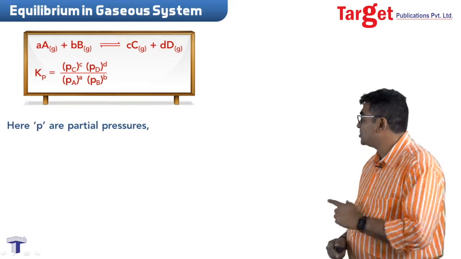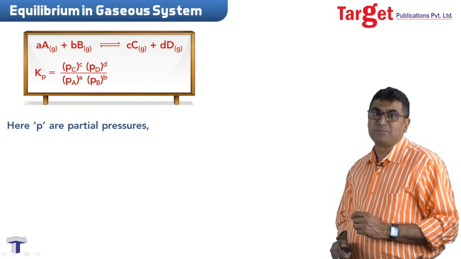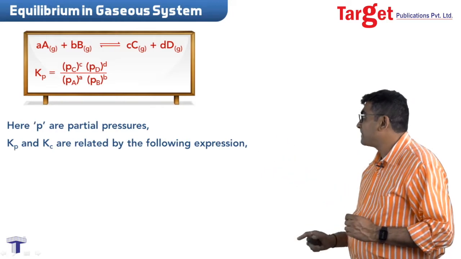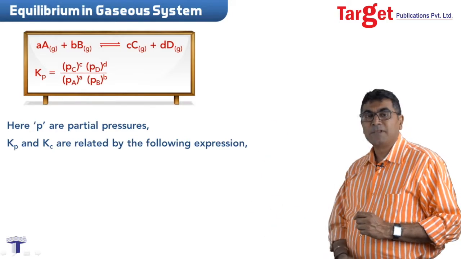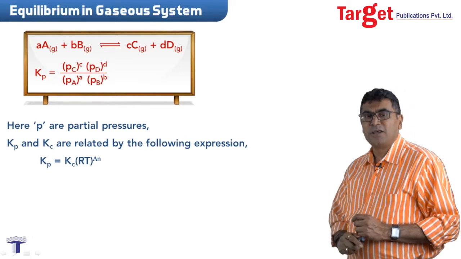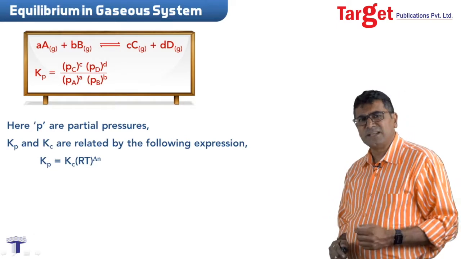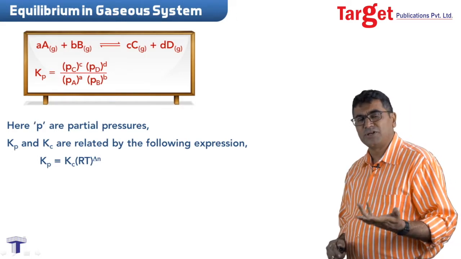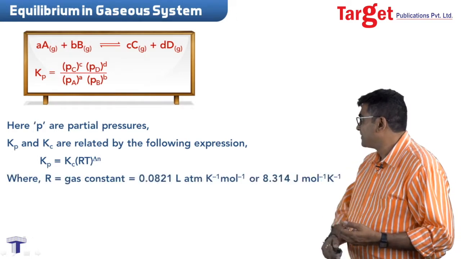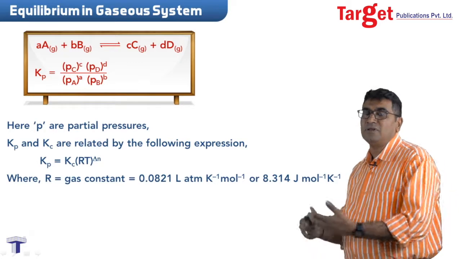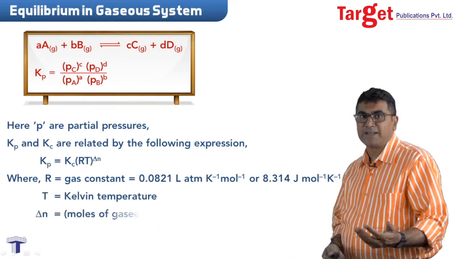Here, those small p's represent partial pressures. If you want to think of the relation between the term Kp and Kc, it is given by Kp is equal to Kc into RT raised to delta n. Now what is this R? R is nothing else but the gas constant, universal gas constant. What is the temperature? T is the absolute temperature. The terms are very clear out there. In case of numerical problems, you simply have to substitute these things and get the desirable answer.